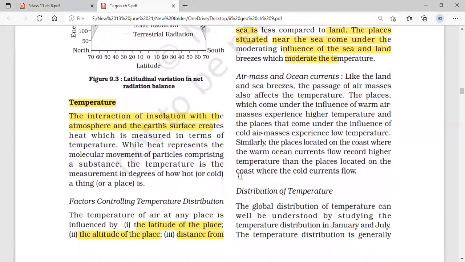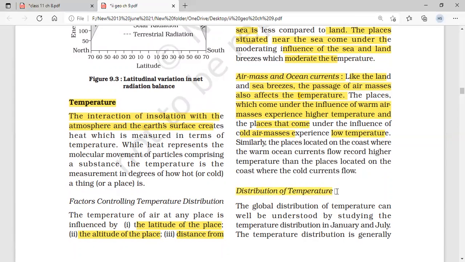Next, air masses and ocean currents. Do they make a change in the atmosphere? Yes, like land and sea breezes. The passing of air masses also affects the temperature. The places which come under the influence of warm air must experience high temperature, and the places which come under the influence of cool air experience low temperature.